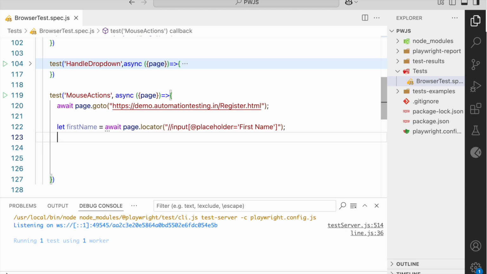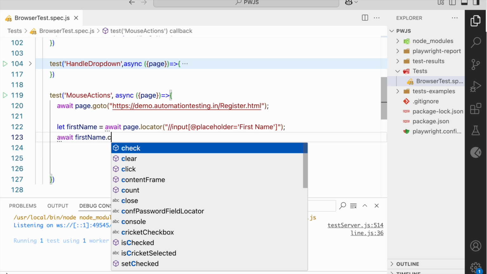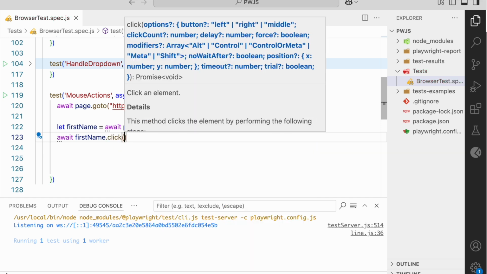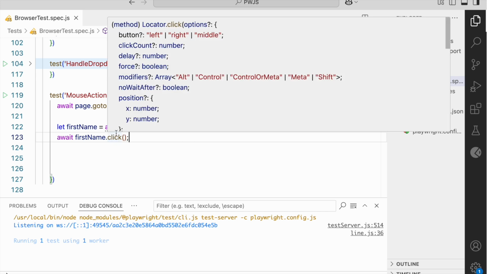Let us see. I will say await first name dot click. By default the click method uses the left button of the mouse. If I want to press the right button, in this click function we have to pass one argument. Let us see this function.